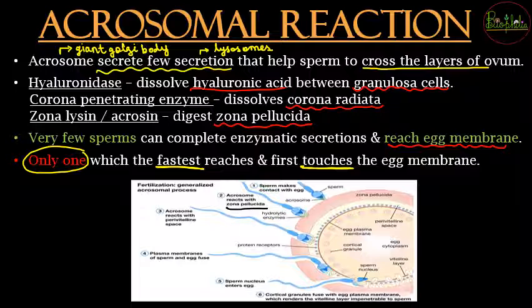The hyaluronidase will first degrade the outermost layer. Then the acrosomes will be reacting with the perivitelline space. There the corona penetrating enzymes and everything will be digested. Then the zona pellucida will be digested, and finally only one sperm will be reaching up till the egg membrane.